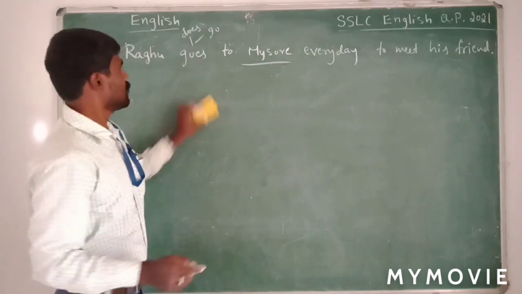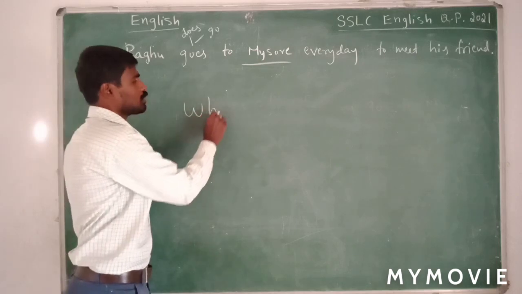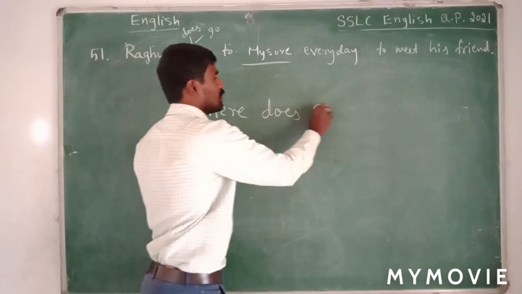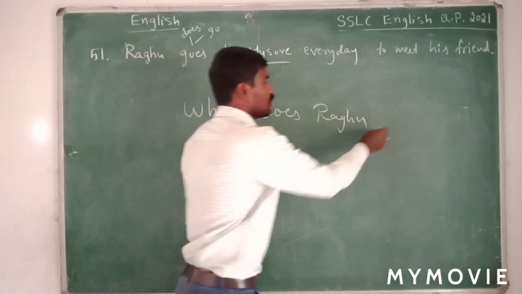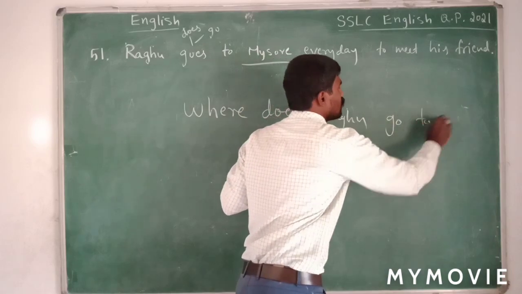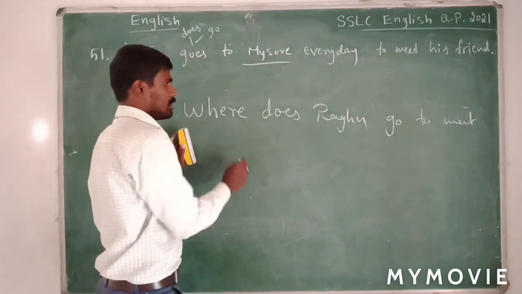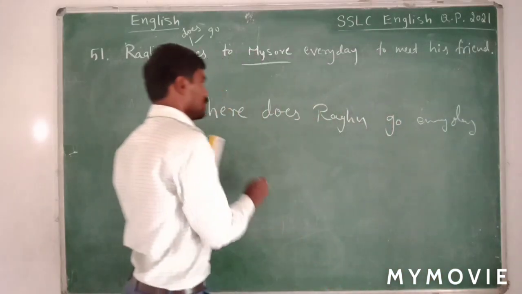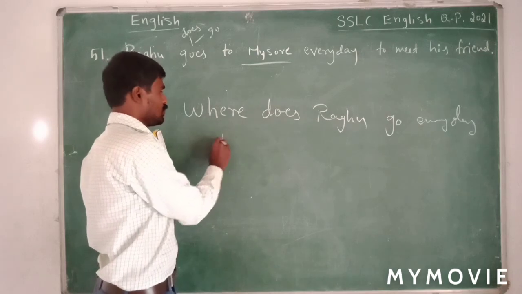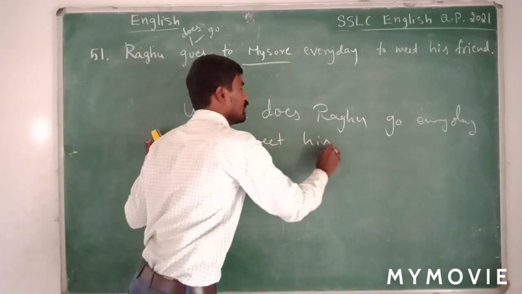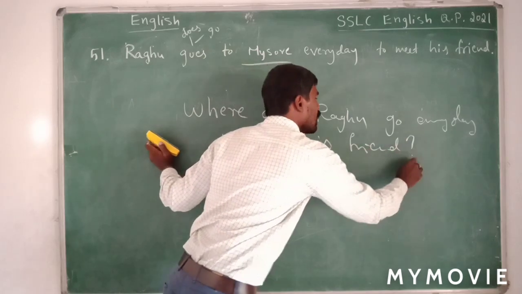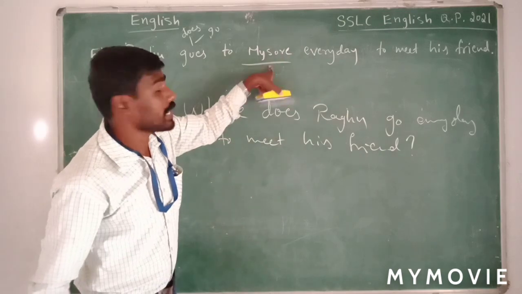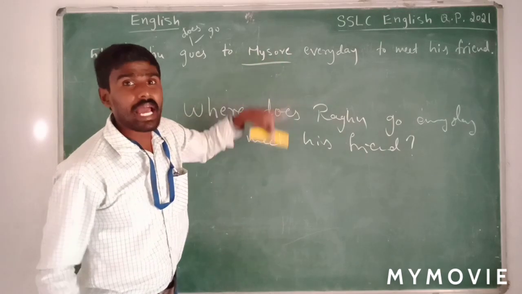So suppose the underlined word is Mysore. Since it is a place, we use the WH word called where. Where, helping verb does. Where does, subject Raghu go? Where does Raghu go every day to meet his friend? He goes to Mysore. Now we get the underlined word as the answer.